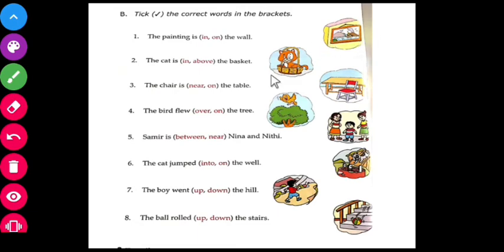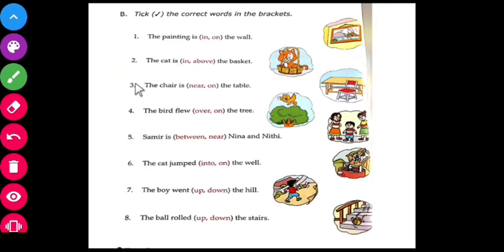Okay. Next picture. So there is a cat. It is in the basket. So the cat is dash the basket. So where is the cat? The cat is in the basket. The correct preposition is in. Okay. The cat is in the basket.